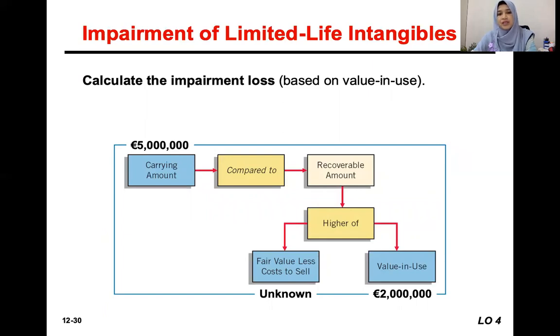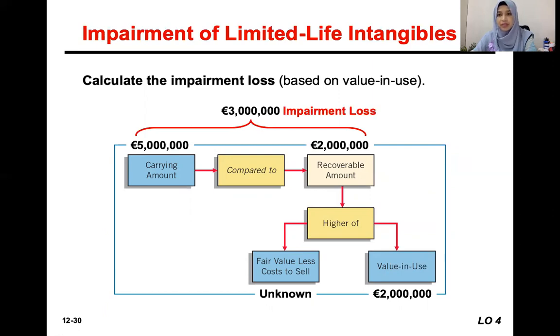So when we compare, the recoverable amount is lower than the carrying amount. That means there is an impairment. If the carrying amount is lower than the recoverable amount, that means there is no impairment.